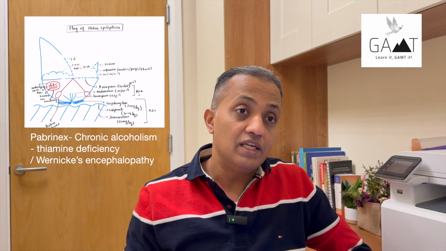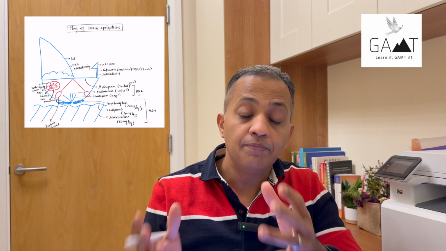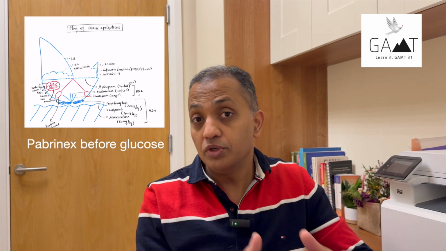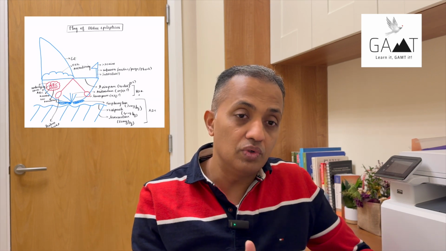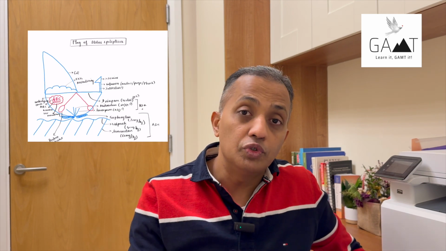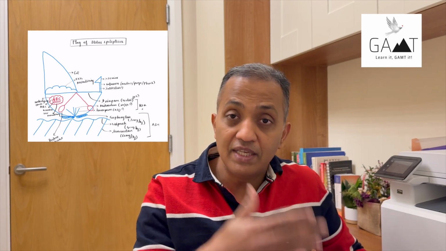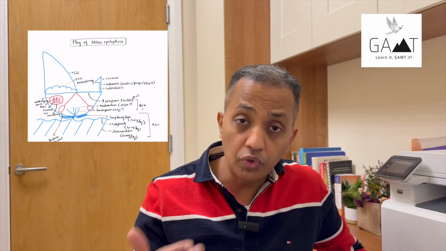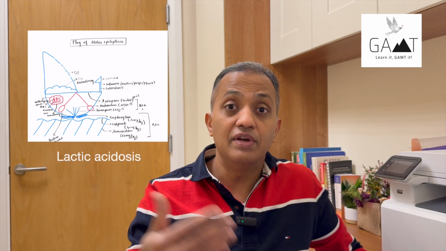So it's important that if you're suspecting Wernicke's encephalopathy or alcohol withdrawal seizures in somebody, you give the Pabrinex before you give the glucose. The patient may also have hypoglycemia at the same time. This is because Pabrinex has thiamine, which is also a cofactor for the enzyme pyruvate dehydrogenase, which is an important enzyme in the aerobic pathway. So if you give the glucose without giving the Pabrinex, if somebody is deficient in thiamine, it can actually cause severe lactic acidosis.